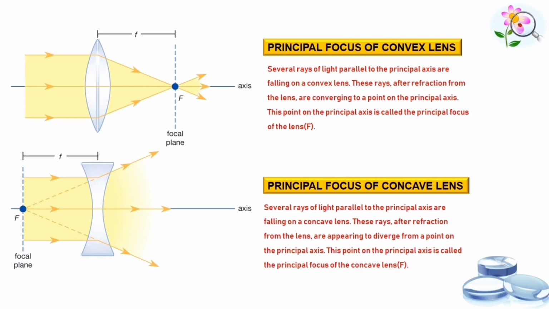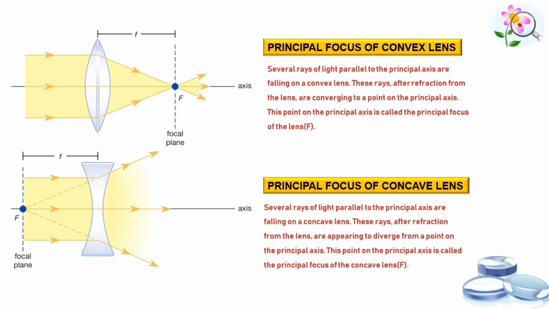Hope you can see the picture and the definition on the screen. Here, the principal focus of a concave as well as a convex lens is represented by the letter F. So, a lens has two foci, and they can be read as F1 and F2 because light can be passed through both sides of the lens.